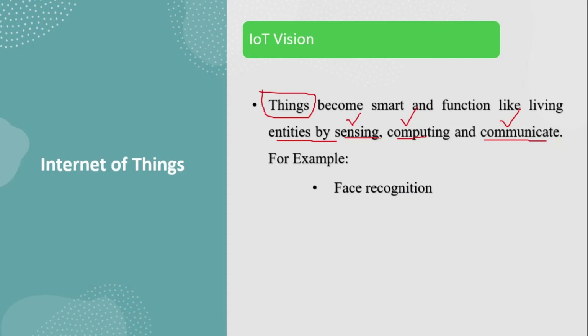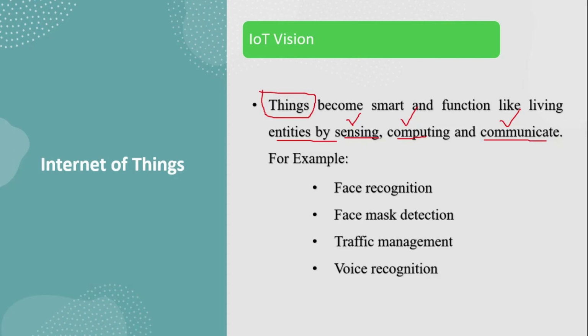Face recognition, which is also used in a face unlock system. Next, face mask detection, it is very useful during this COVID situation. Traffic management, right? Voice recognition. So Google voice assistant, Alexa, like that. And next one is foot tap dustbin, right? So these are the different examples for IoT vision.